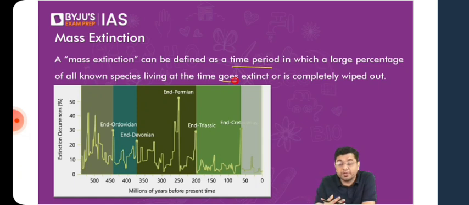That is when the conditions changed very drastically and rapidly at the same time. So in many of the cases, how do we get to know that a mass extinction has actually taken place? How do we get to know about that? By study of the fossils and the remains of the fossils.